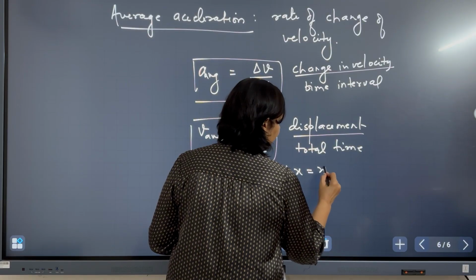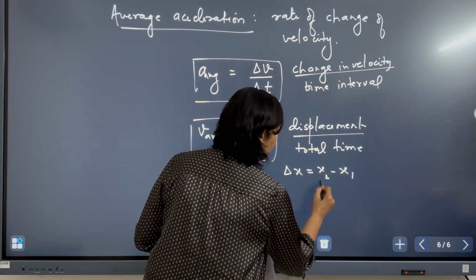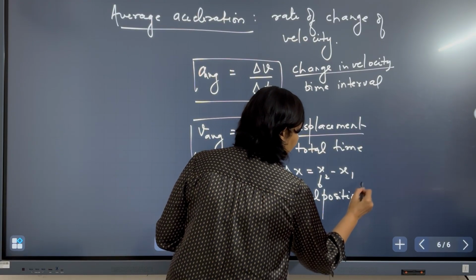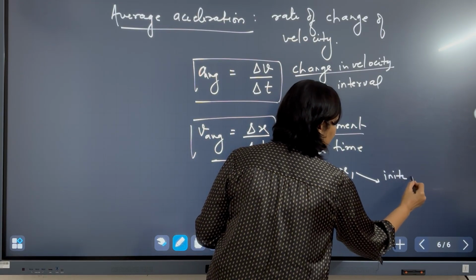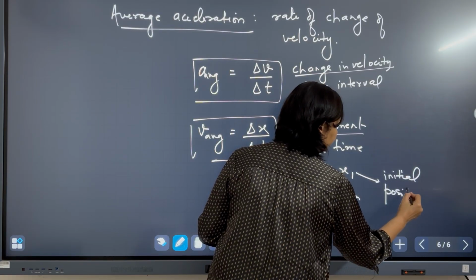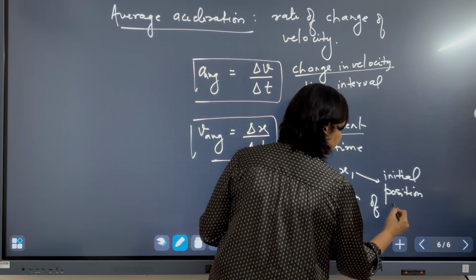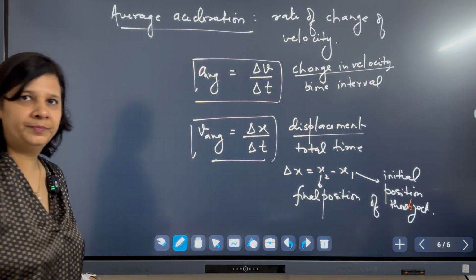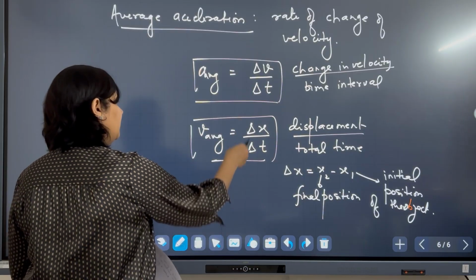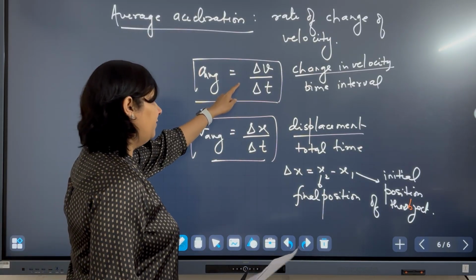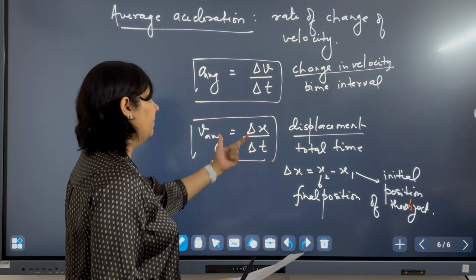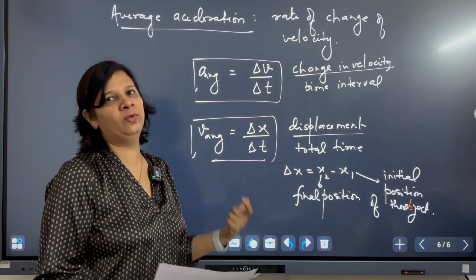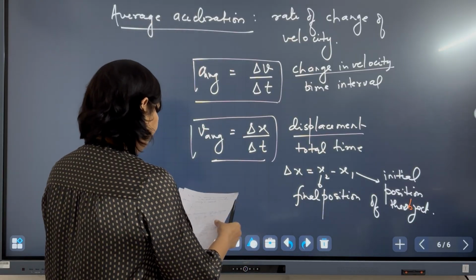Delta x we can write as x2 minus x1, where x2 is the final position and x1 is the initial position of an object. So this is another way of writing. Delta v is the change in velocity over change in time, and average velocity is the change in position or displacement over the change in time.